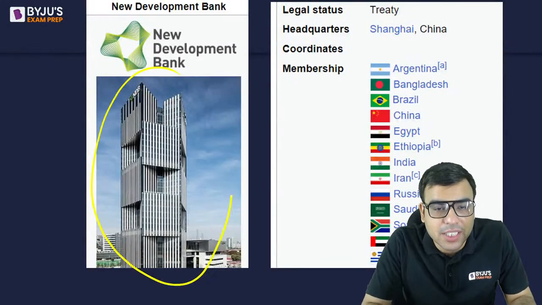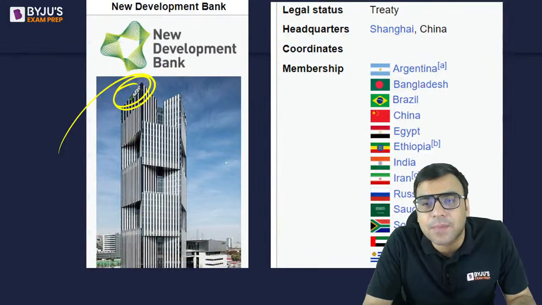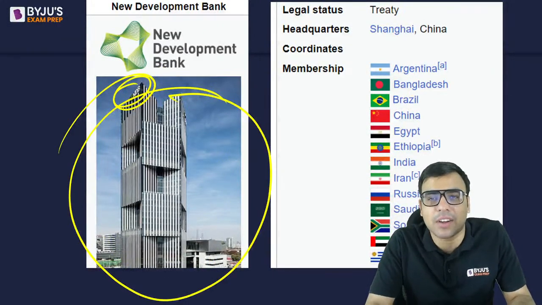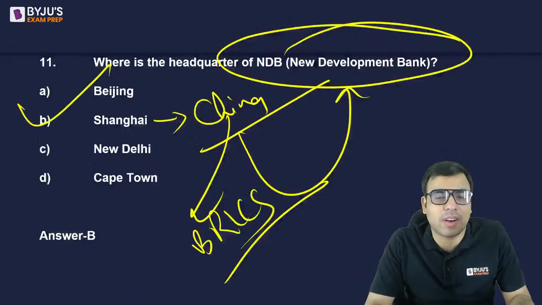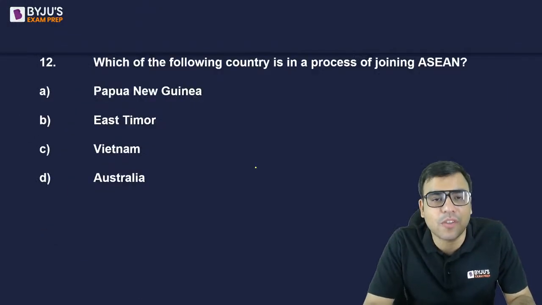Same building. देखो ये BRICS की building है. ऊपर में देखो New Development Bank भी लिखा है. This is the building of BRICS as well. BRICS Tower भी कहते हैं. Shanghai, China. Okay. So you should be knowing about this New Development Bank. ठीक है. So B is the right answer. Let's move on to the next one.